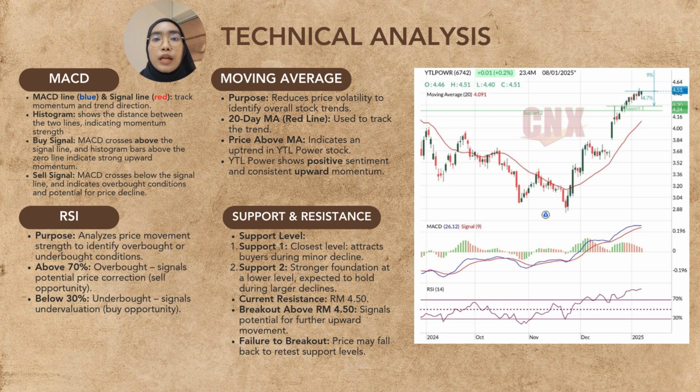Next, for the support and resistance, there are two support levels: support 1, the closest level, attracts buyers during a minor decline, and support 2, a stronger foundation at a lower level, is expected to hold during a large decline.